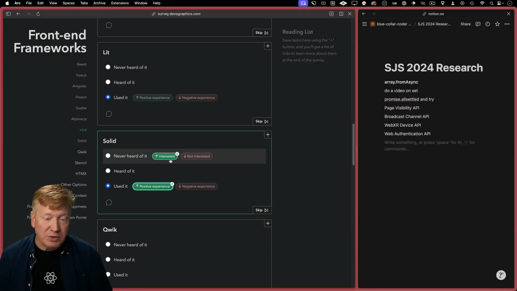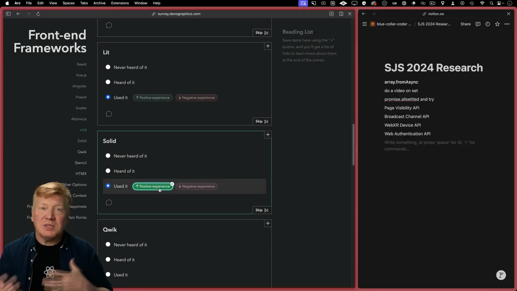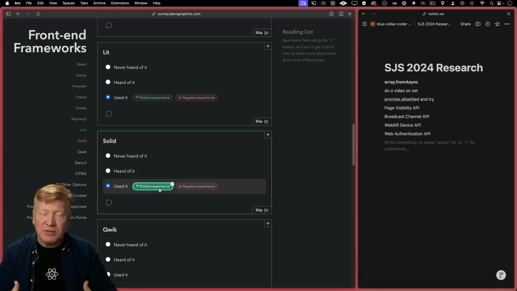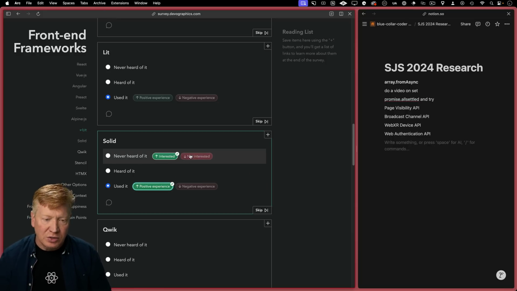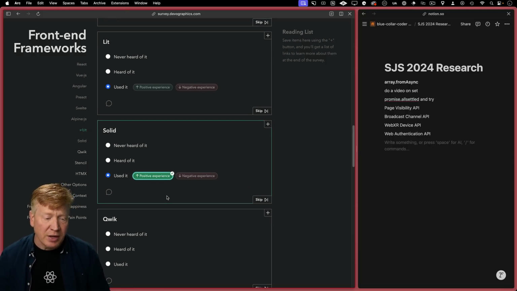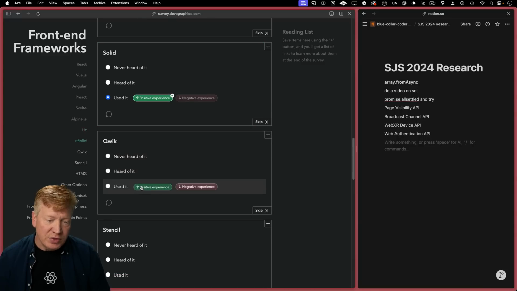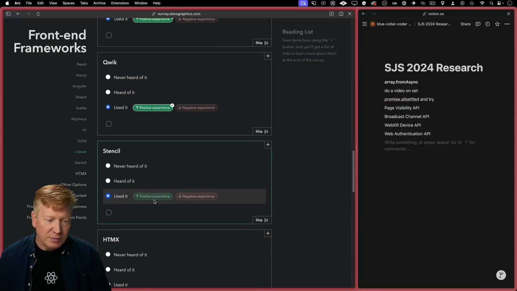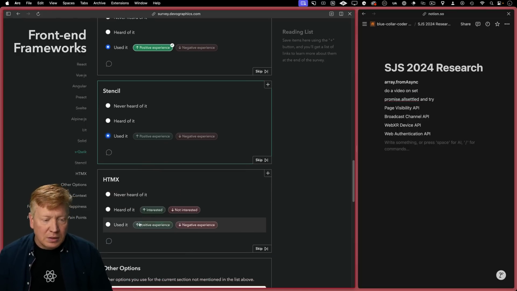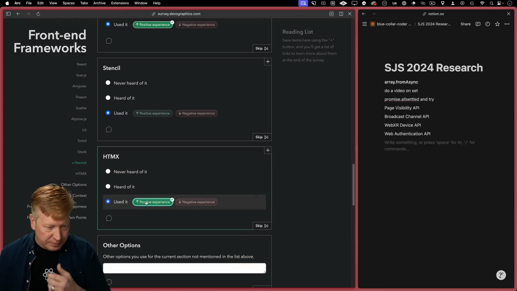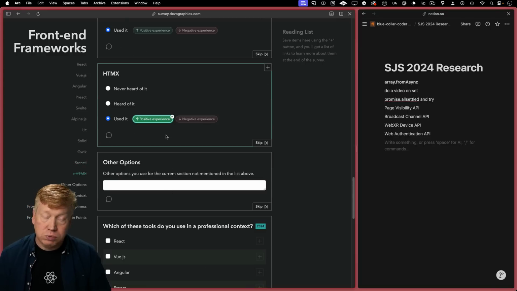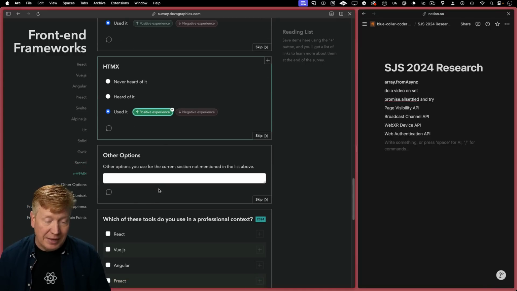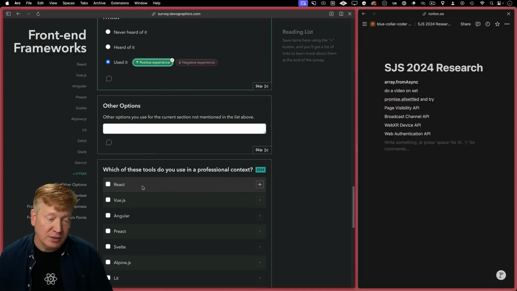Solid, yeah, very, very positive experience with Solid. I think when you think about Solid in regards to all these other frameworks, it's like Solid is so close to the metal that you really have to understand the web framework and all of those gotchas around things like references to really make good use of it. But it's great to see Solid Start coming out. All right, Qwik, yeah, I've used it and it's very positive. Stencil is another one of these web component frameworks. I've used it. HTMX, used it, yep. Given that list, I really can't think of anything off the top of my head. Maybe if I do, I'll come back later and take a look.